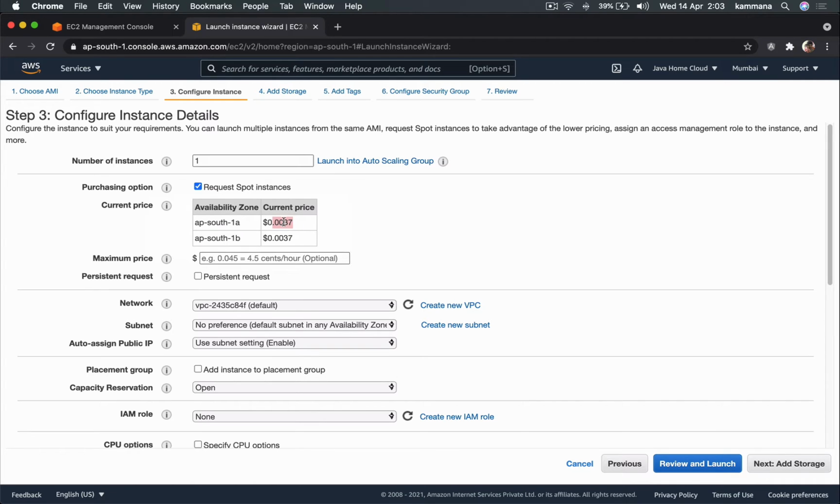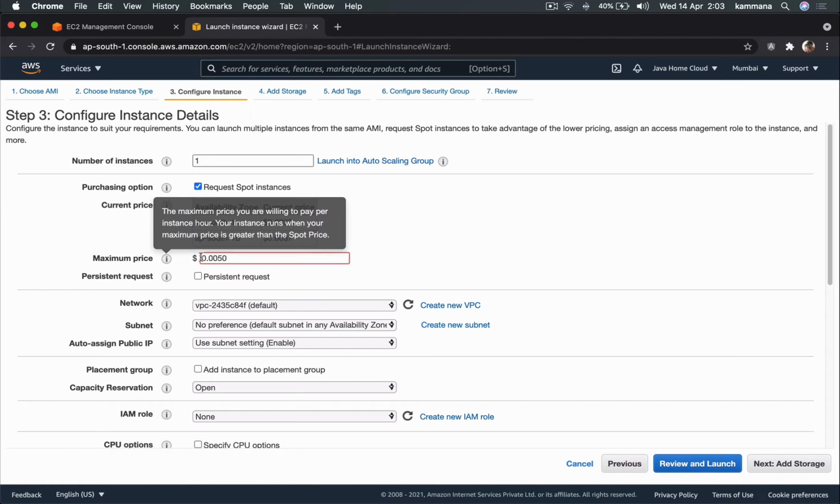Let's say I give a maximum price like this. It means if the spot price is at the price I gave here or less, Amazon will not interrupt my spot instances. Let's say the spot price has become more than the maximum price I mentioned.